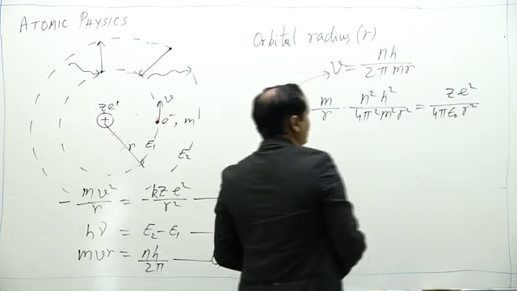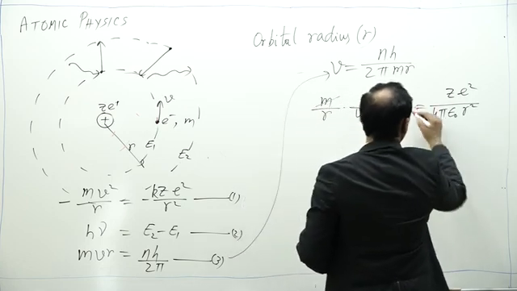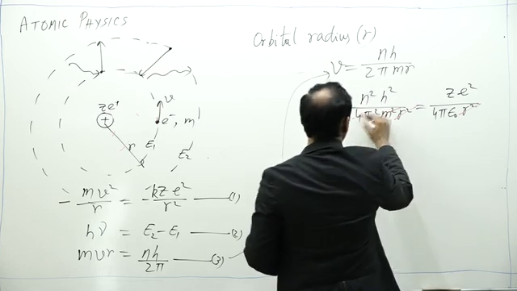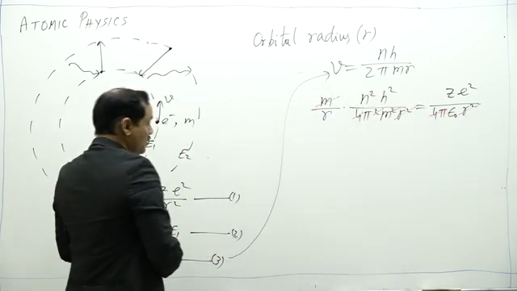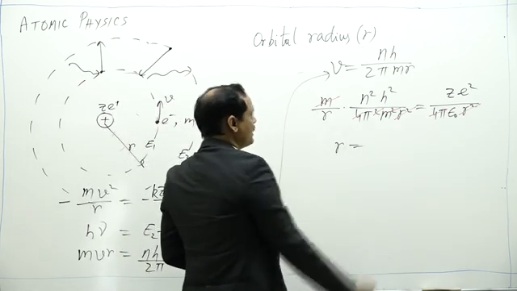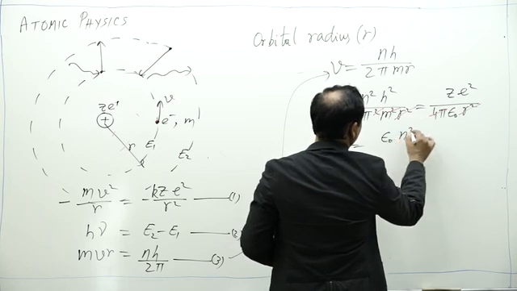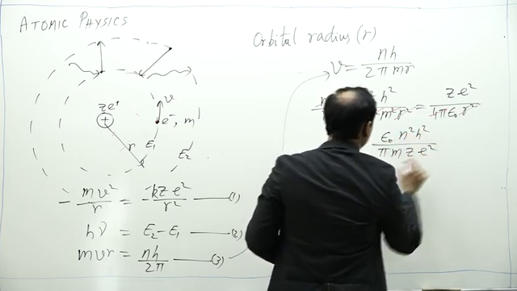Let me cancel out the quantities which are common. m is cancelled, r square is cancelled, 4 pi square and 4 pi are cancelled. So from here we can write the orbital radius r is equal to epsilon naught n square h square by pi m z e square.